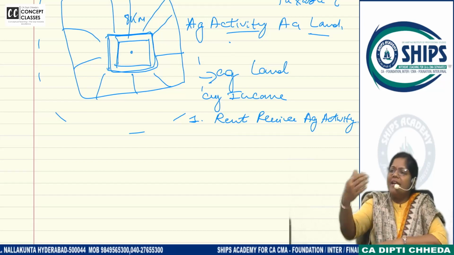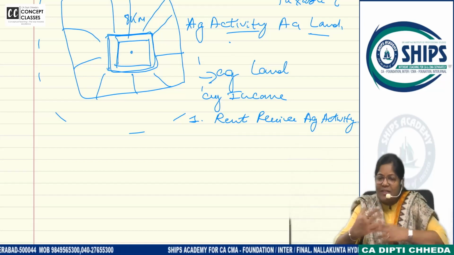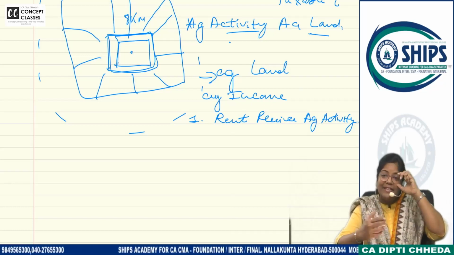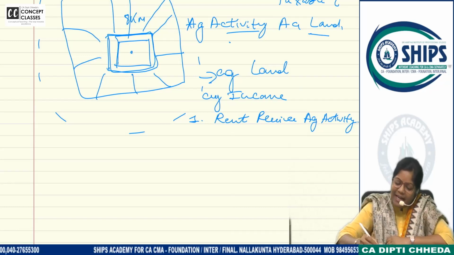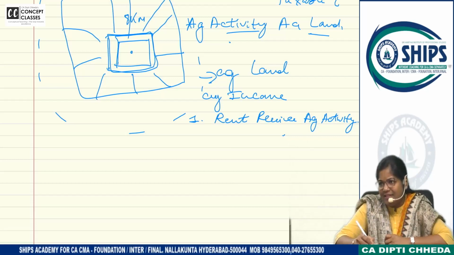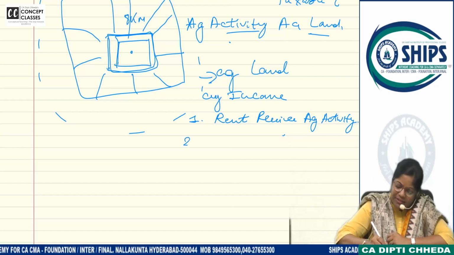Can I give it on rent to a farmer and the farmer is paying me rent? So that is actually a rental income, not an agricultural activity income. But rent is derived because of giving it on rent for which activity? Agricultural activity. I am opening up a lot of questions after this, finishing this.